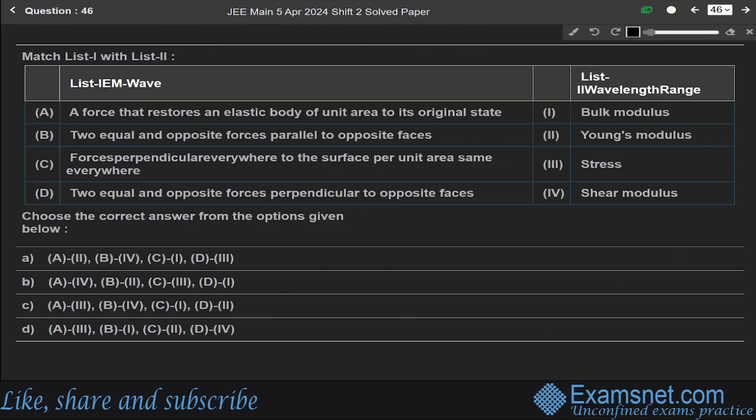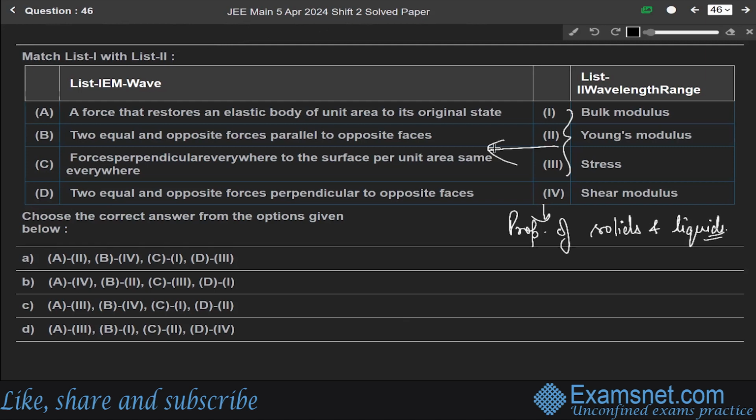Now next question, 46. Match list 1 with list 2. We have to match this list with their properties. This question is from the chapter of properties of solids and liquids.